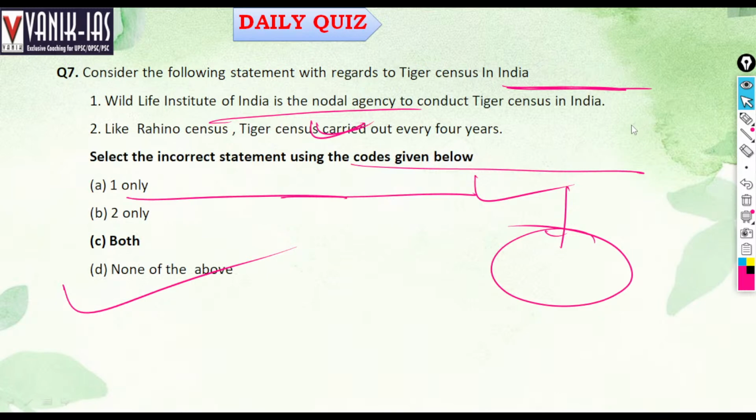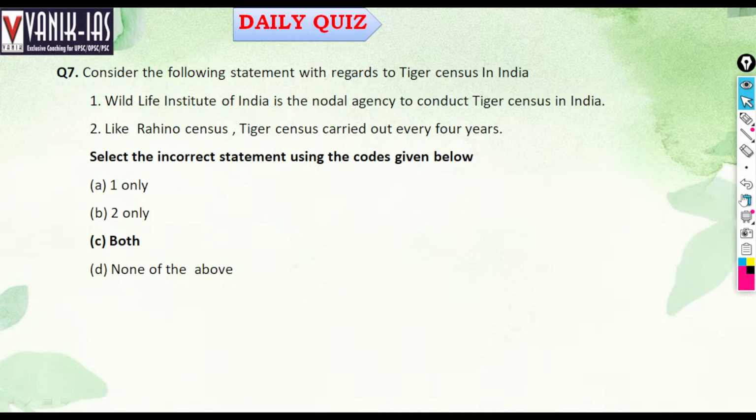Next, consider the following statements with regard to the Tiger Census of India. The Wildlife Institute of India is the nodal agency to conduct the Tiger Census. Which are correct? See, Tiger Census in India.